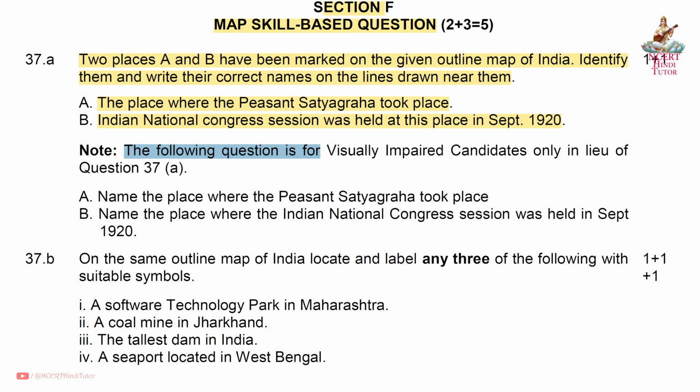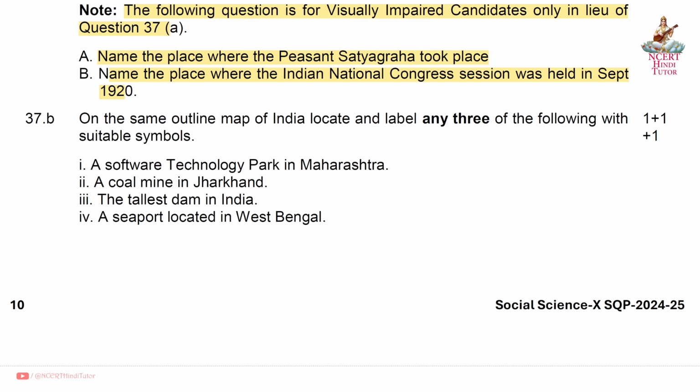Note, the following question is for visually impaired candidates only in lieu of question 37A. A. Name the place where the peasant satyagraha took place. Answer: Kheda, Gujarat. B. Name the place where the Indian National Congress session was held in September 1920. Answer: Calcutta. Question 37B. On the same outline map of India, locate and label any three of the following with suitable symbols.